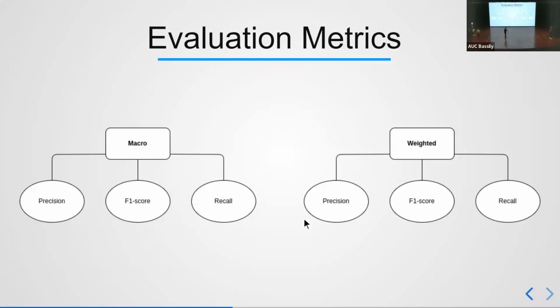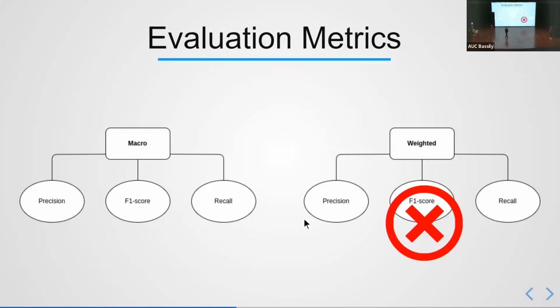And we had two choices, either to go with weighted or macro. We didn't go with weighted because weighted neglects the minority classes, which, as my colleague Mohamed Hesham said, is a crucial part of our thesis project. One crucial part of our thesis project is to detect the minority classes. So we aim to have a well-rounded model that can detect not only the majority classes, but also be able to detect the less frequent but potentially highly impactful attacks. So that's why we went for macro metrics.